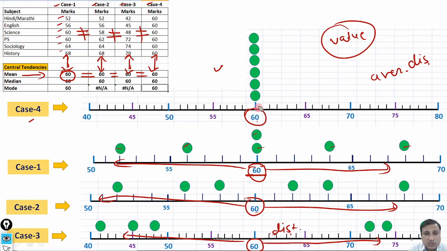How much is the average distance? Because in each subject that student has earned 60 marks, and here the average is 60, so there is no distance. Here the dispersion is 0. Here some dispersion is there. So how much is the dispersion? That we need to find out, and that's the meaning of dispersion.